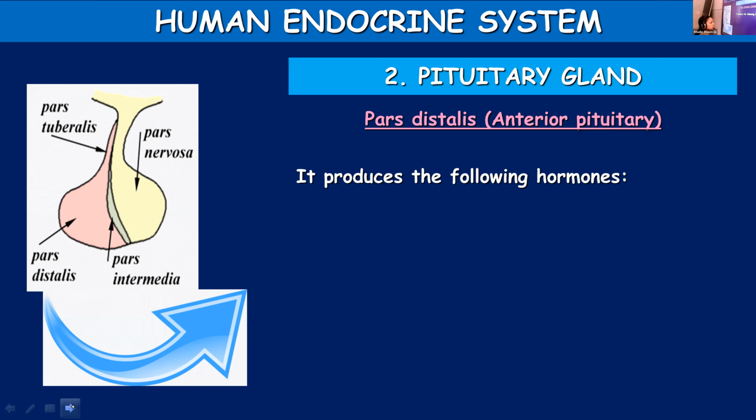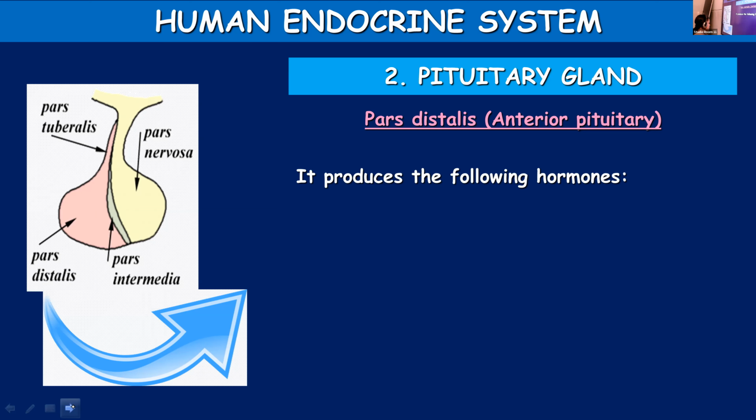Even though in general adenohypophysis is known as anterior pituitary, to be specific, the pars distalis is known as the anterior pituitary. So when you say adenohypophysis and neurohypophysis, adenohypophysis is considered as the anterior pituitary. To be specific, it is the pars distalis portion of adenohypophysis that we call as anterior pituitary.